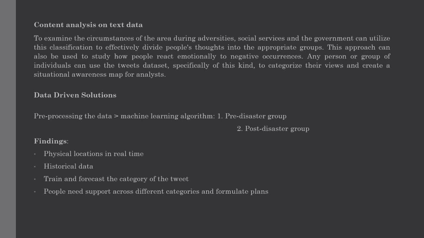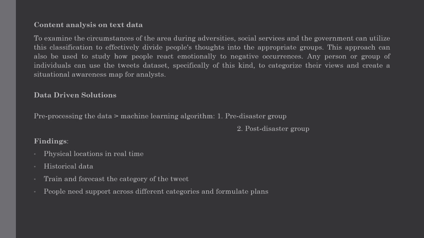By pre-processing the data and applying a machine learning algorithm, we hope to categorize the tweets into pre and post disaster groups. Analysts can utilize the predictions made by this program to visualize people's physical locations as scatter plots on a map and analyze those locations in real time. Using the tweet content from the dataset, we will examine the historical data from Ida hurricane.